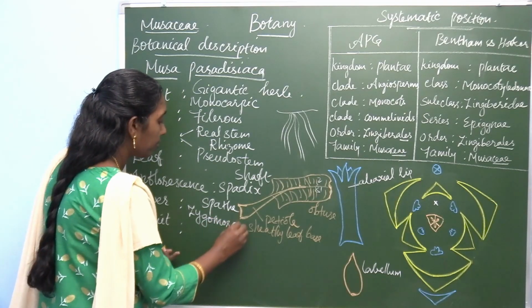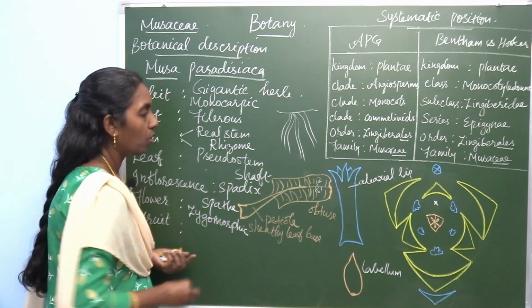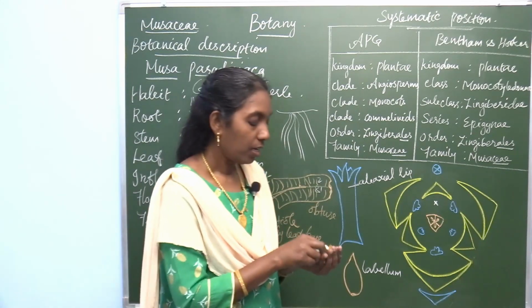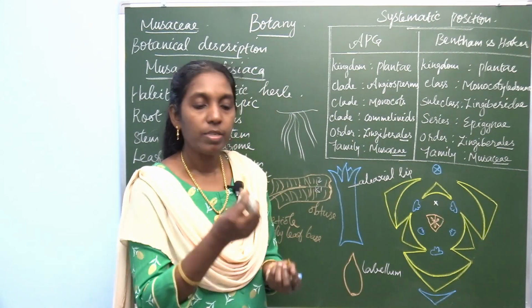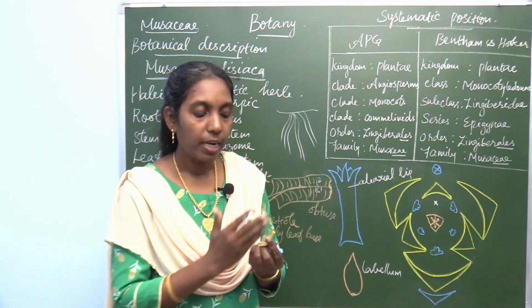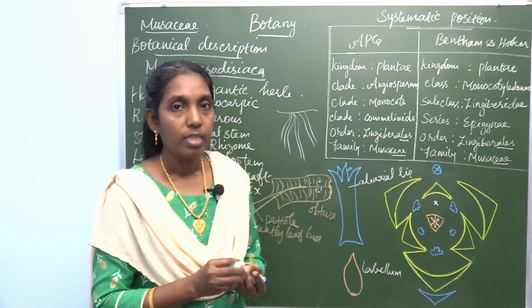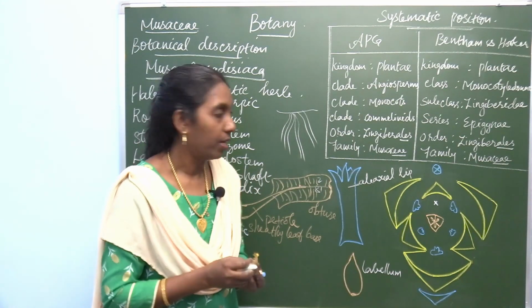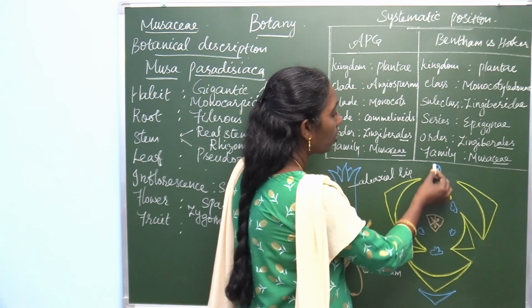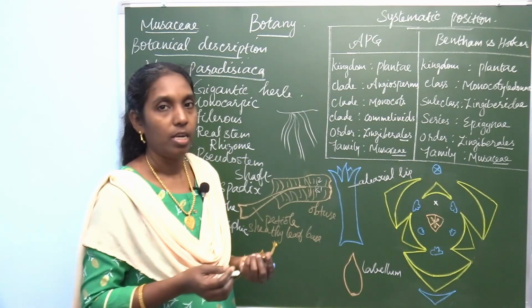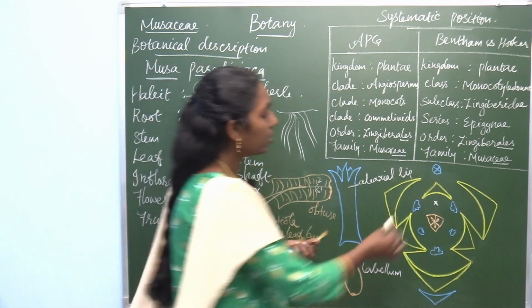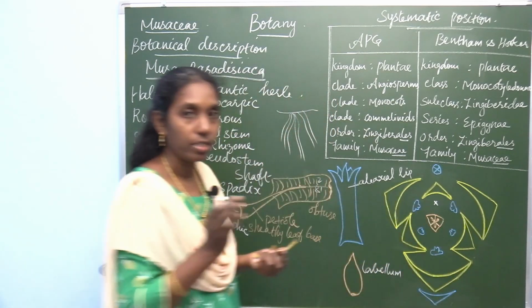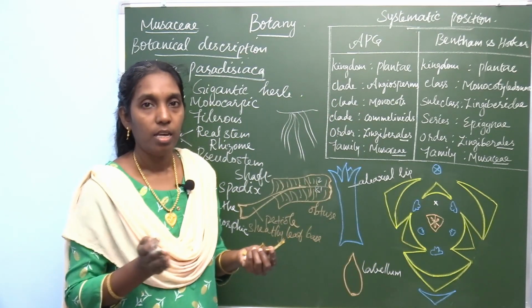What does it mean? In the symmetry of the flower, a cut in one plane divides it into two. That is zygomorphic. In the floral diagram we draw this symbol for zygomorphic. If we cut this flower in only one direction, it gives two equal halves.